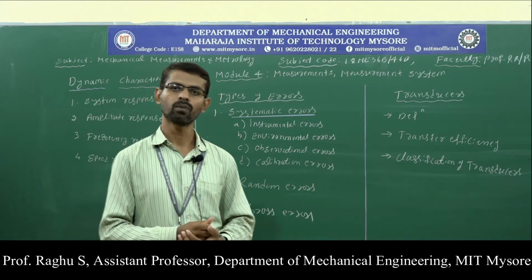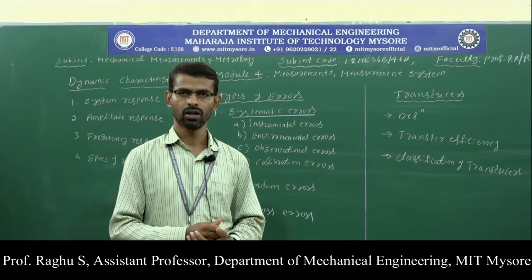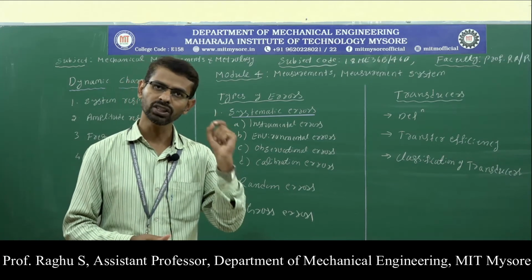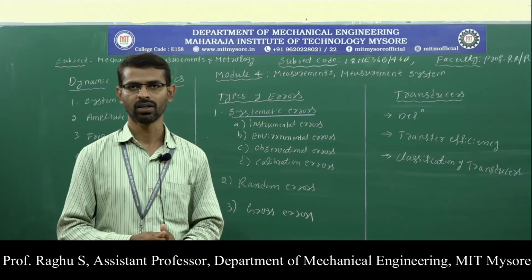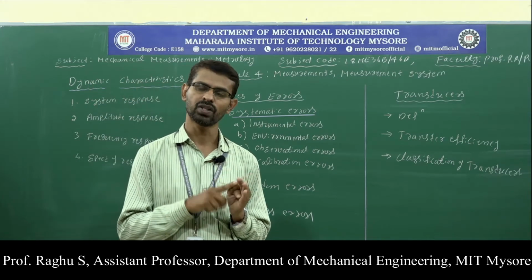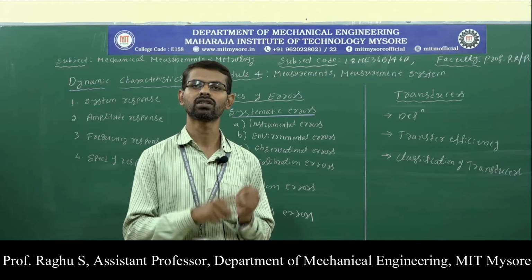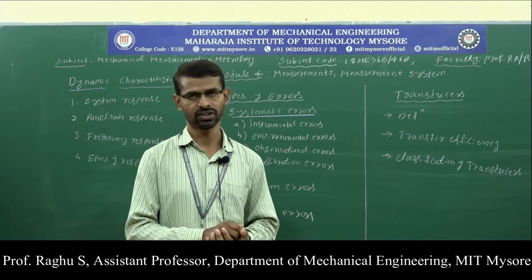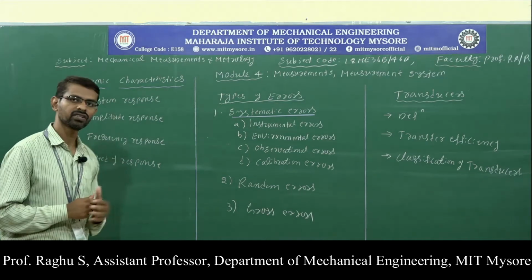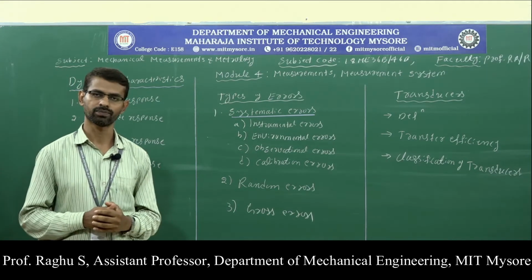And we have discussed some static characteristics. The static characteristics are considered when we are applying a constant input signal to the measuring instrument. The static characteristics of measuring instruments are accuracy, precision, calibration, sensitivity, threshold, hysteresis, etc. Now we will discuss the dynamic characteristics of measuring instruments.